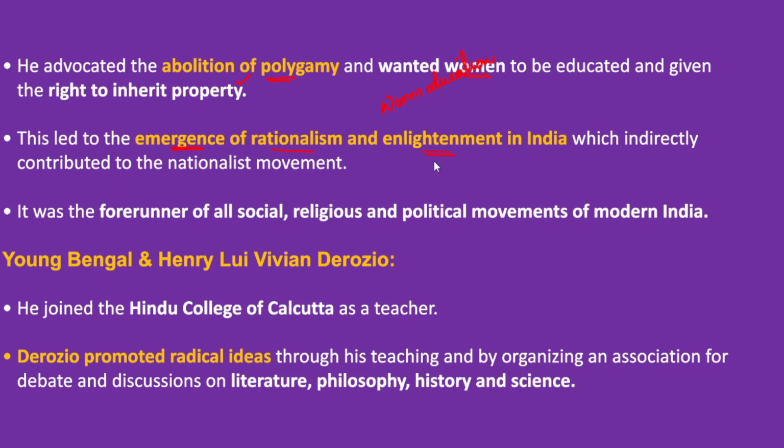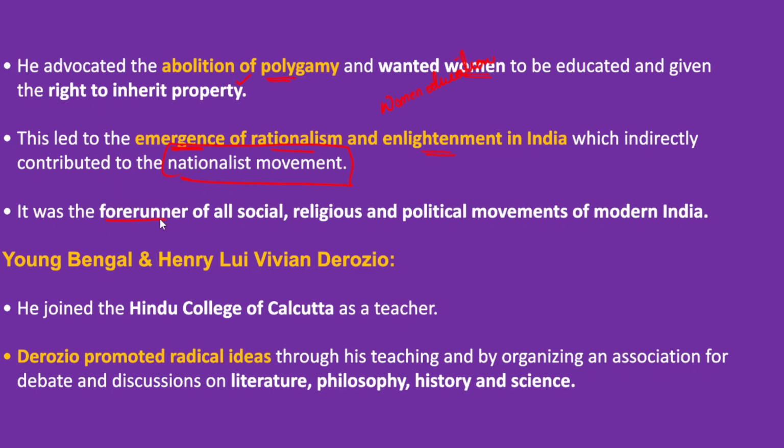Because of all these activities from the Brahmo Samaj and Raja Ram Mohan Roy particularly, there was an age of enlightenment and rationalism. That started in India, and because of this reason he is known as the father of the modern Indian Renaissance. Because of these activities, it has given further thrust to the Indian nationalist movement. So we can say that they built the foundations, a proper platform for the moderates and extremists to take forward the national movement in later stages.